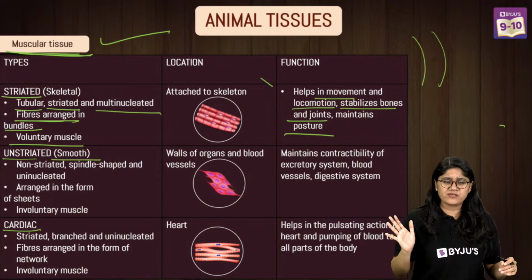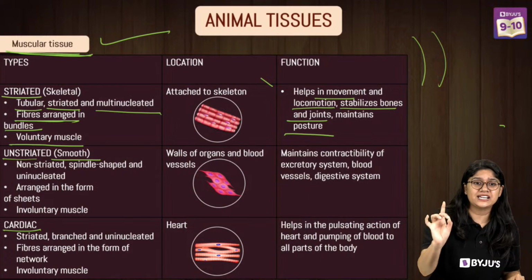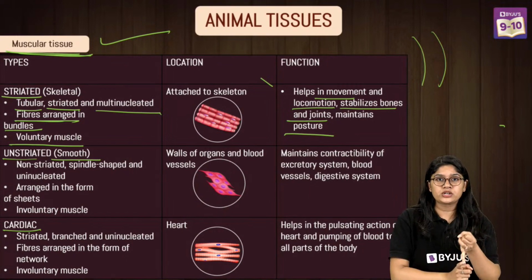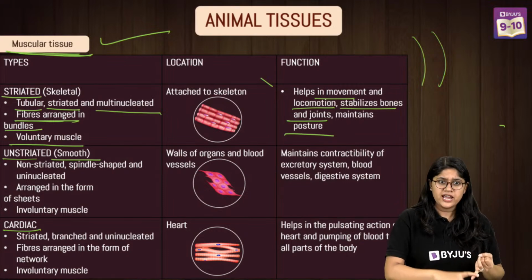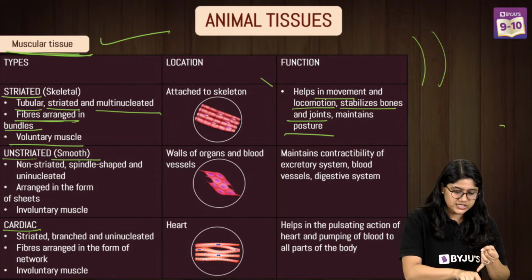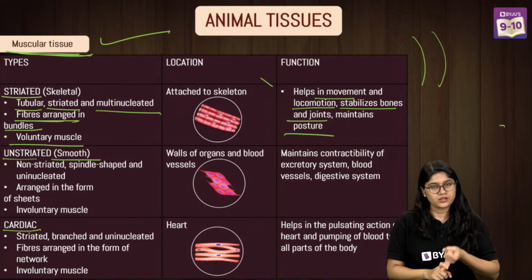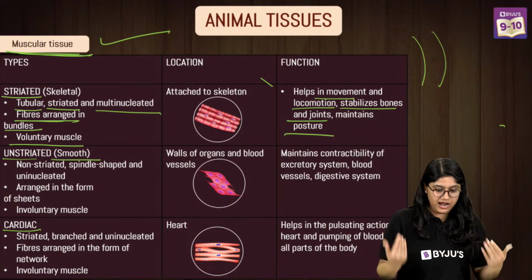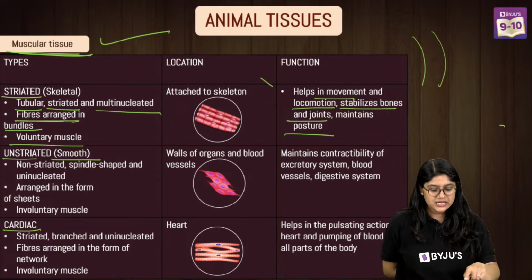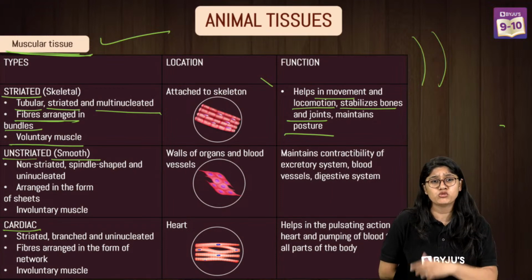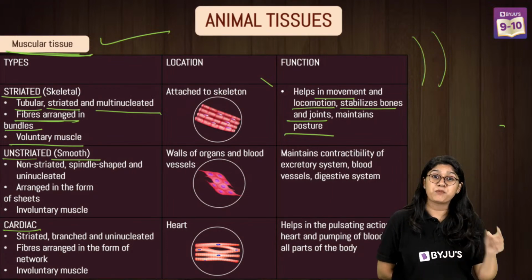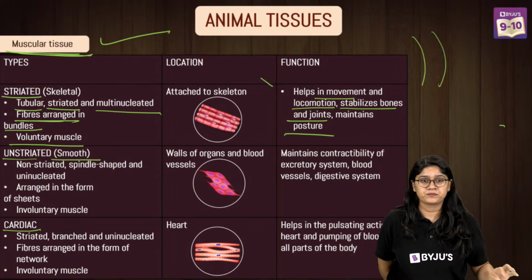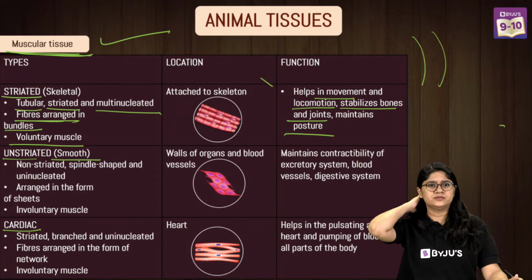In simple words, everyone, if you have to write about the skeletal muscles, you will write that it is multinucleated, it is unbranched, it is present in bundles, it is tubular and it has bands. It is striated. Then of course, where it is present: in our arms, in our legs. And it helps in movement and locomotion. The important property is that it is voluntary. That means that you and I can control it.